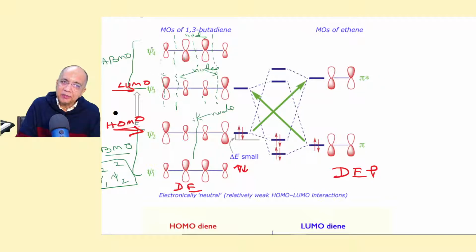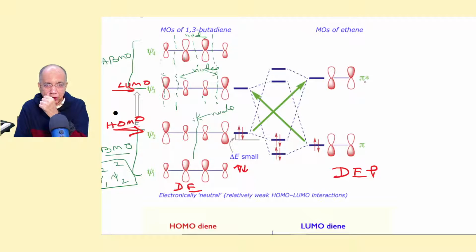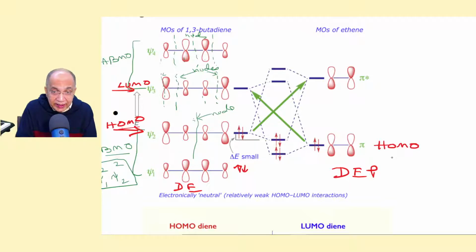Now psi 3, psi 4 are anti-bonding, pi star here is anti-bonding, right? And this gap is really larger than the HOMO. This is the HOMO of the dienophile, the highest occupied molecular orbital, and this is the LUMO of the dienophile. You understand?